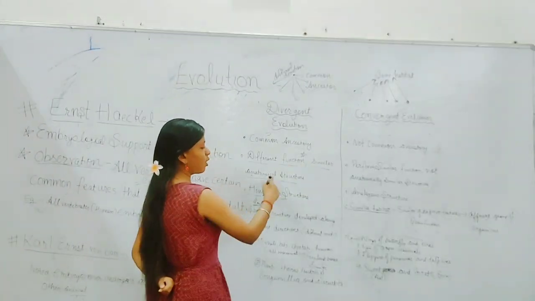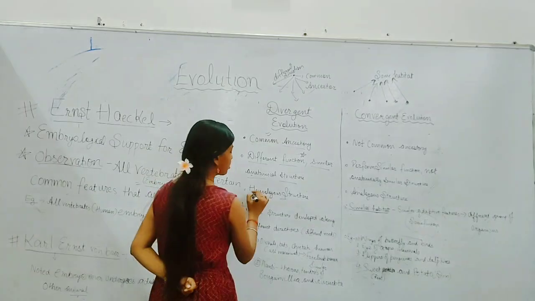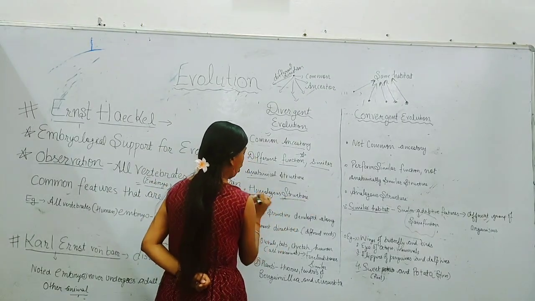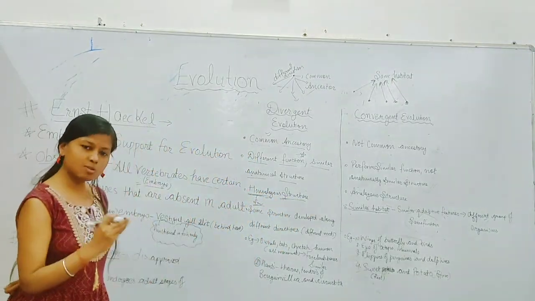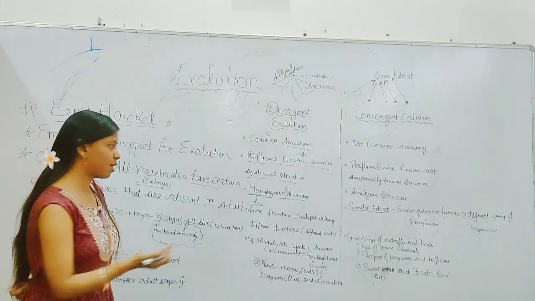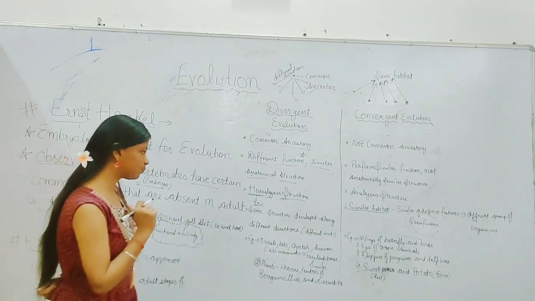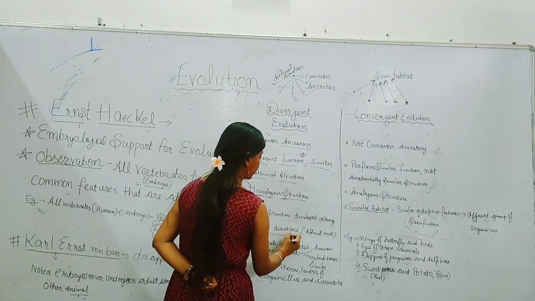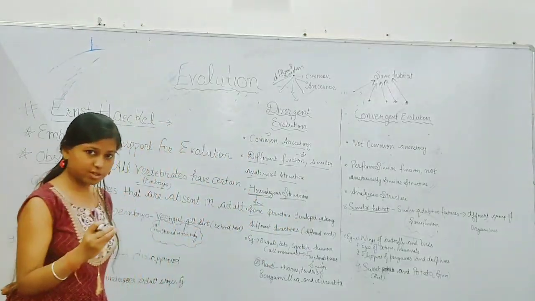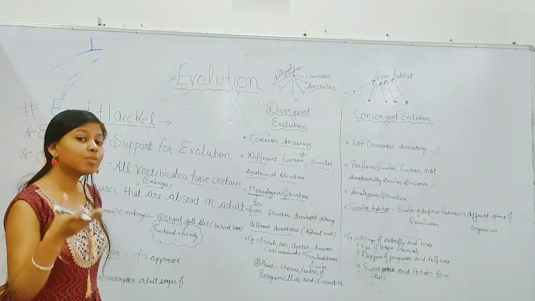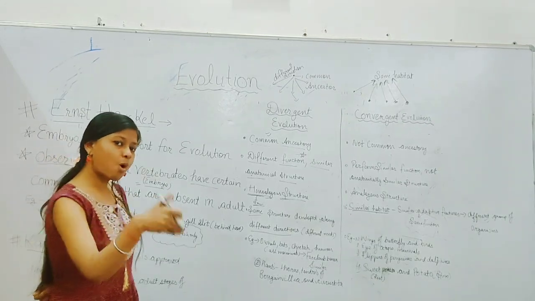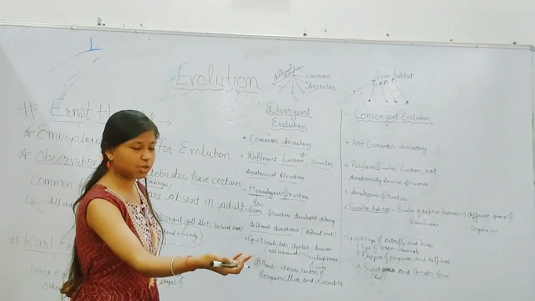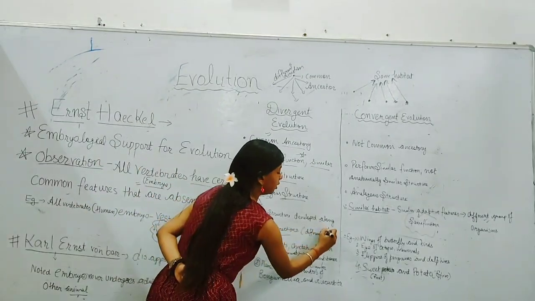Because they have similar anatomical structures, they are called homologous structures. Homo means same. So the same structure develops along different directions. The structure will remain the same, but the same structure performs different functions due to different needs.